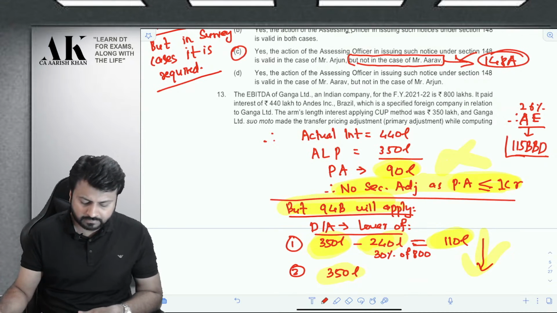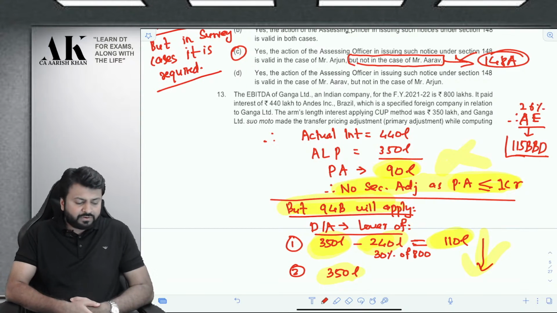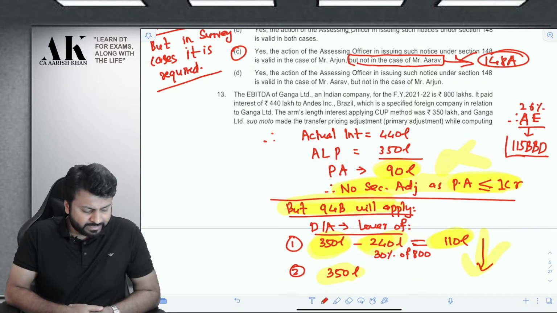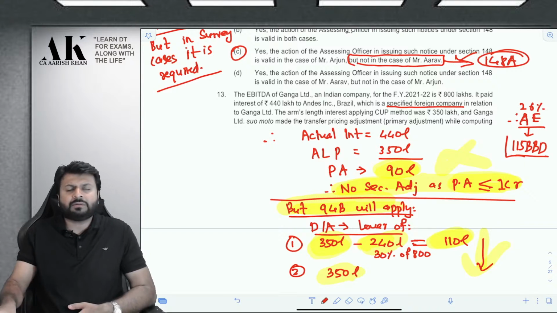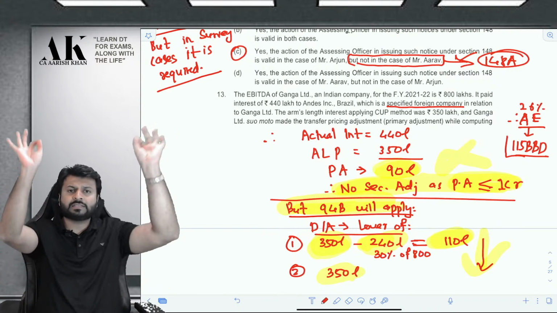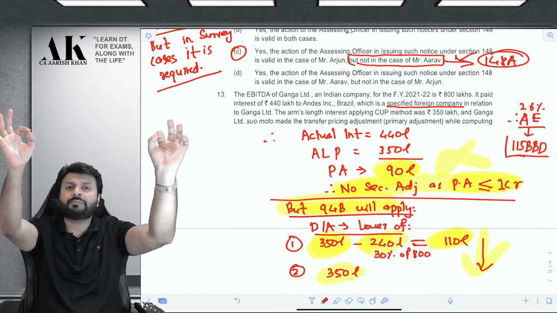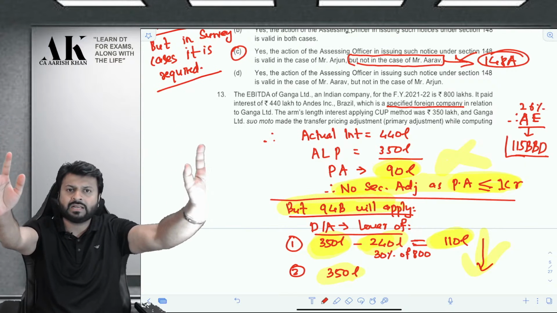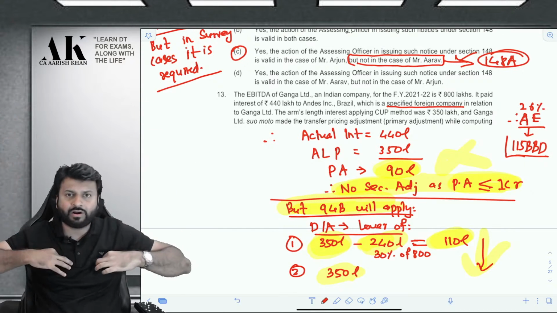Question number 13. The EBITDA of Ganga Limited, an Indian company, for financial year 21-22 is 800 lakhs. The EBITDA is 800. It paid interest of 440 lakhs to Andes Inc., Brazil, which is a specified foreign company. Now, who is a specified foreign company? A specified foreign company is a company in which an Indian company holds 26% or more voting power. So if an Indian company is holding 26% or more voting power, that company becomes a specified foreign company, and in that case, that company will be called as what?